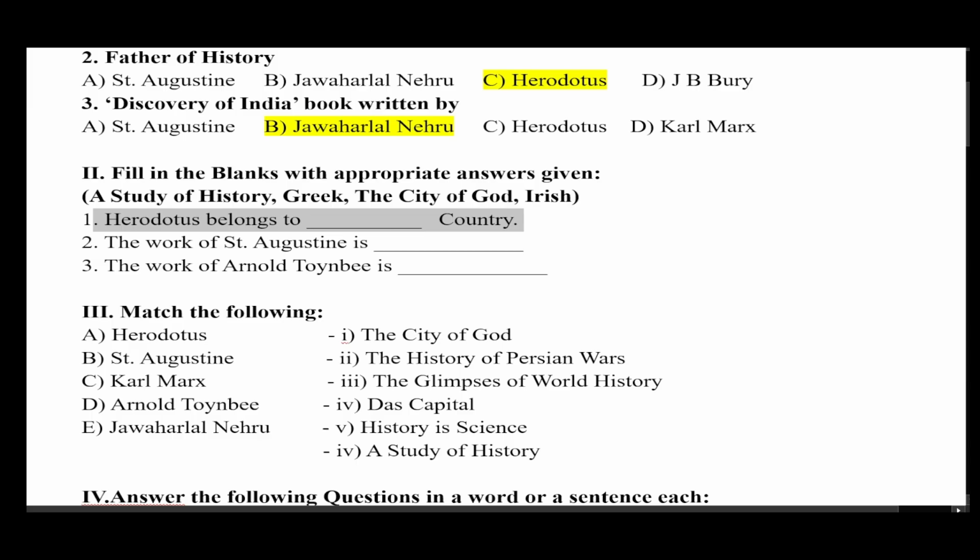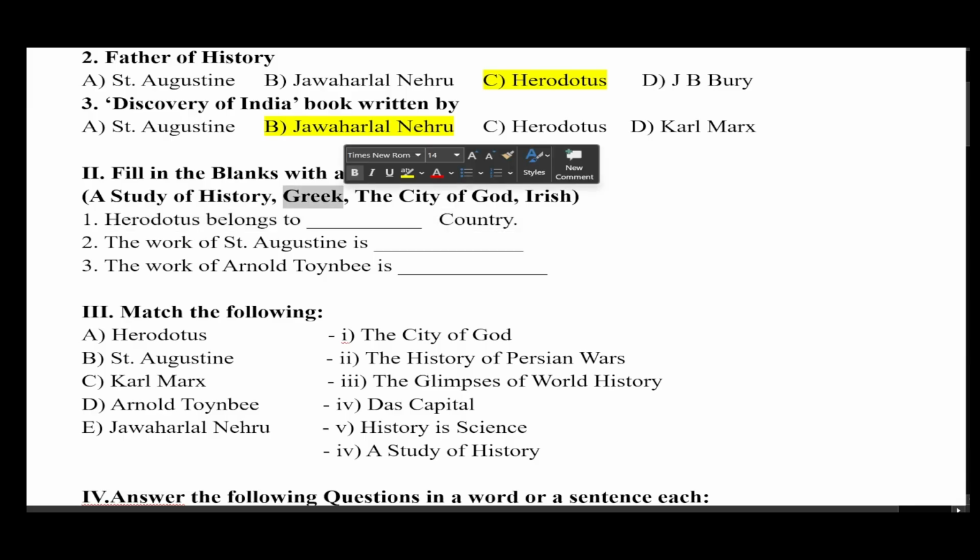Here there are 2 countries' names. The first one is Greek, then the second one is Irish. You have to choose the correct one. The correct answer is Herodotus belongs to Greek country.